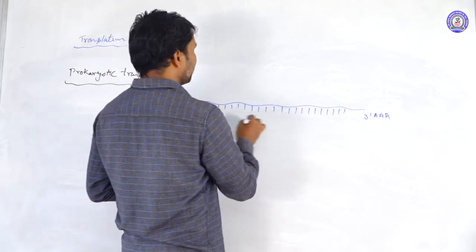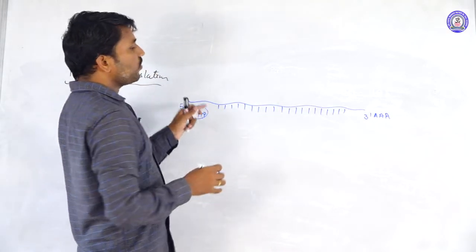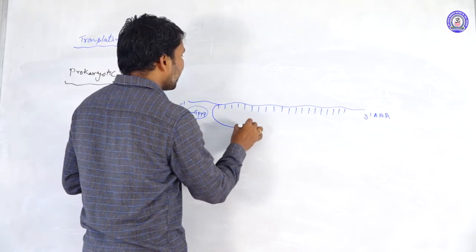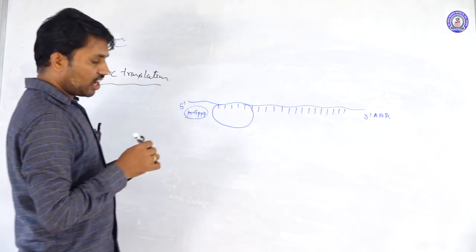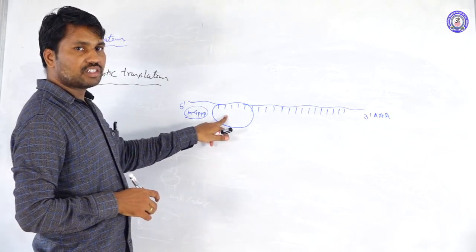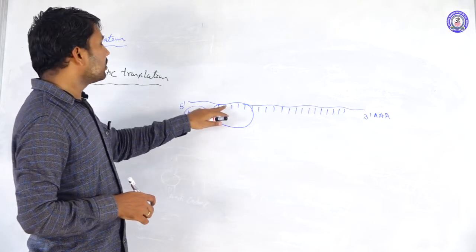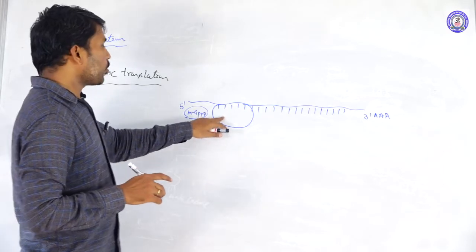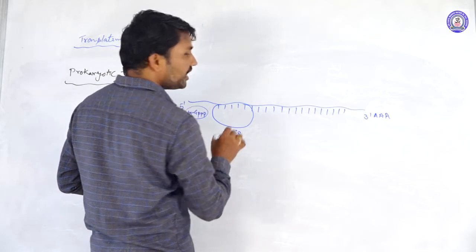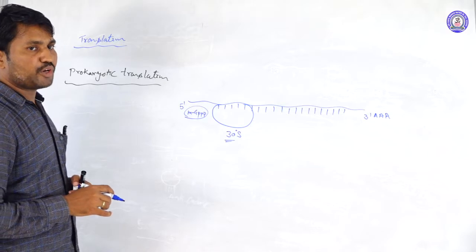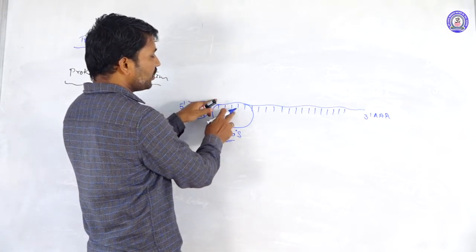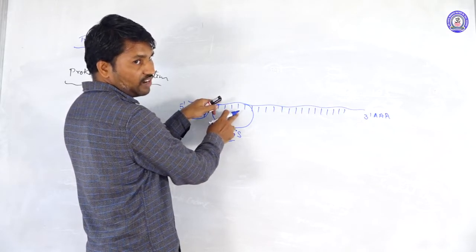In this RNA sequence, first of all, the smaller subunit of the ribosome comes and attaches to the mRNA transcript. The smaller subunit of the ribosome in the prokaryotes is the 30S subunit. This 30S subunit comes and attaches with the mRNA transcript.